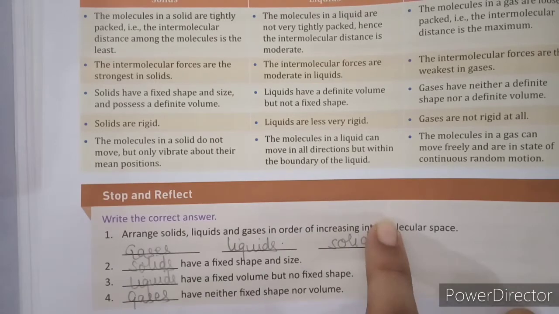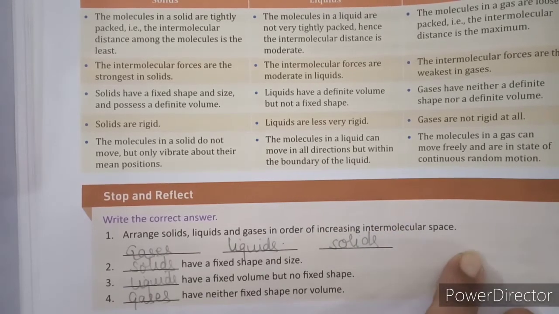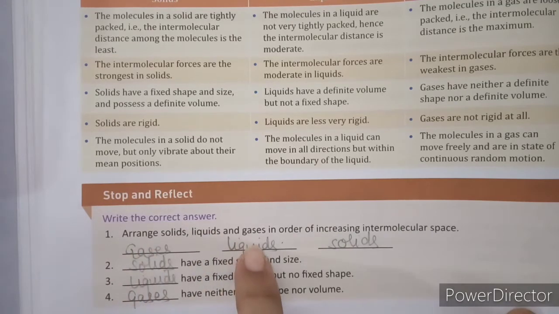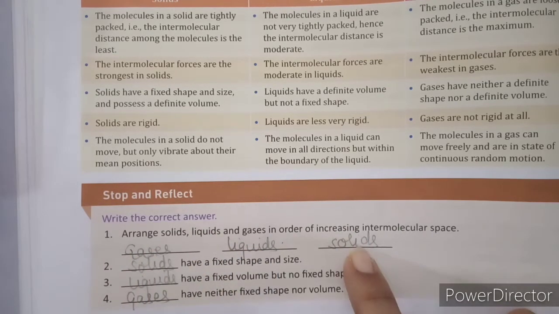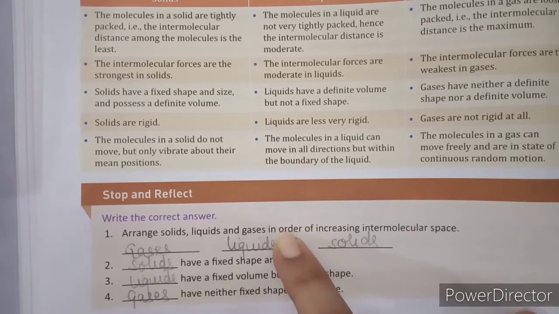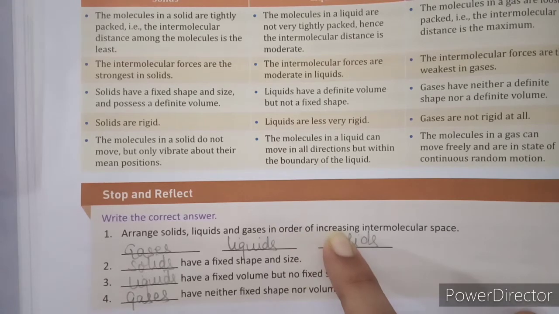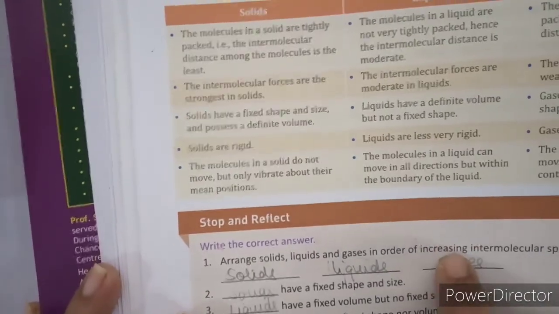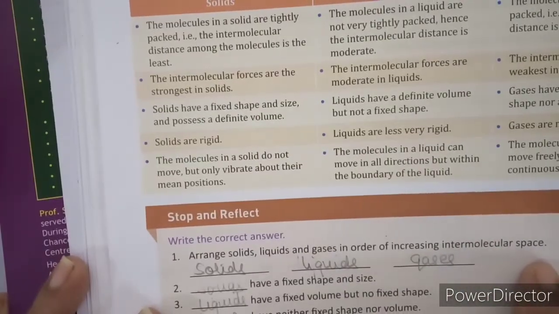Wherever intermolecular space is more, that is gas, then somewhat less is liquid, and solid has minimum intermolecular space.